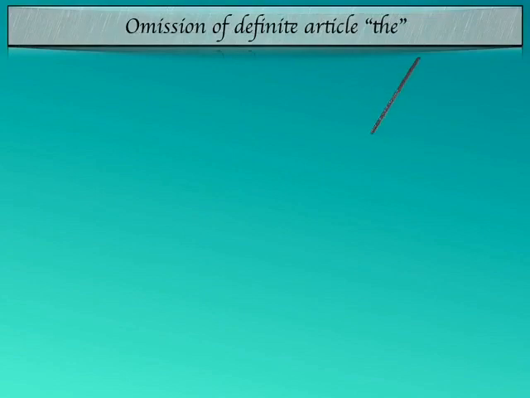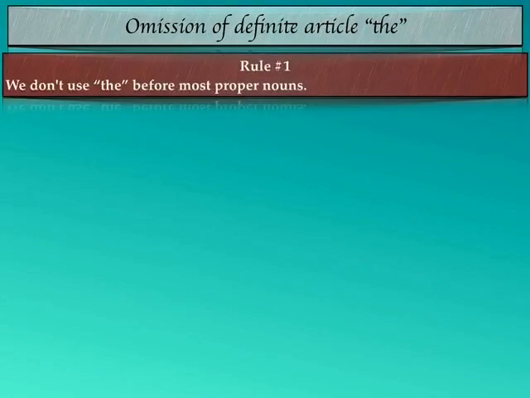The next thing we are going to learn is about the omission of the definite article the. That means we are not going to use the article the along with the following things. The first rule says that we don't use the before most proper nouns. You all know what proper nouns are. Proper nouns are the specific name of a person, place, animal, or thing.